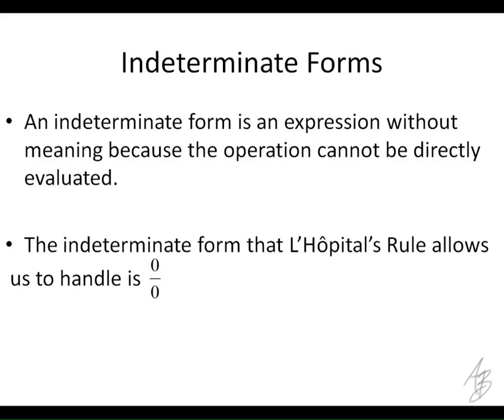So an indeterminate form is just an expression without meaning because the operation can't be directly evaluated. You don't need to write that definition down. You don't have to memorize it. But just understand that 0 over 0 doesn't mean anything. We can't evaluate that. We could actually make 0 divided by 0 be any number we want. We can make it equal pi if we want. We can make it equal 7 if you want. You can make that equal anything you want depending on how you get the 0 over 0.